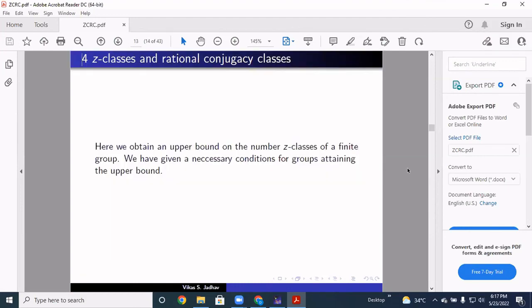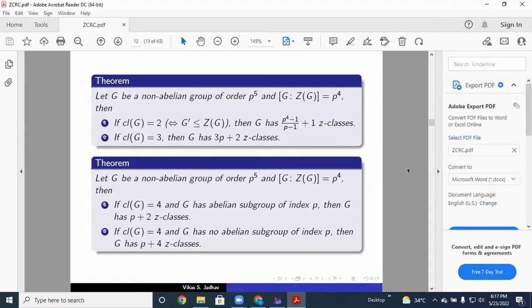Yeah, Vikas, please give some examples. The theorem that you're stating, with this index of the center, you give some examples. Examples of those groups of order p^4 which have the center of index p^2.